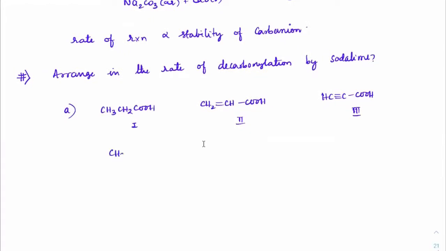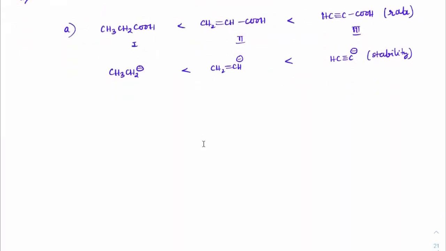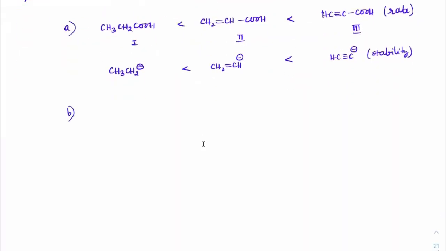You just have to do the carbanion formation here. So CH2=CH⁻ and HC≡C⁻. The carbon with triple bond will hold the carbanion better than sp3 carbon. So this will be the stability order. So the more the stability, the more the rate of decarboxylation. So this is how the decarboxylation step would be. Okay, students, keep writing. See one more question.